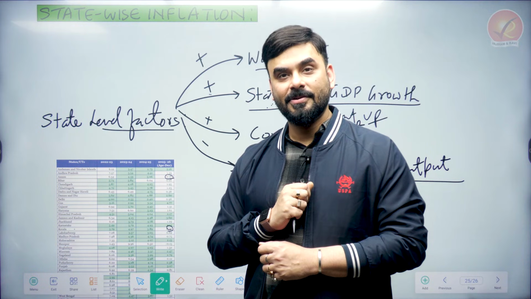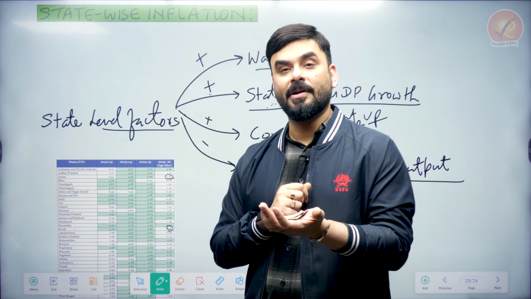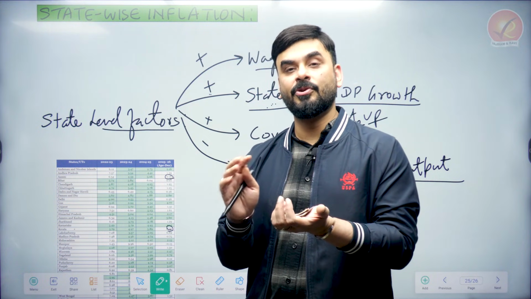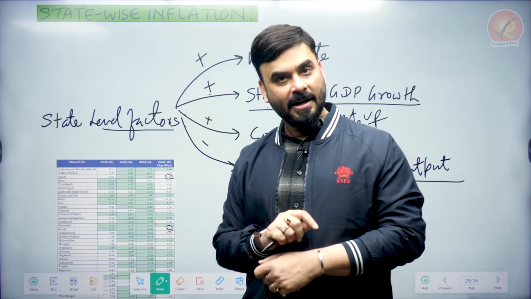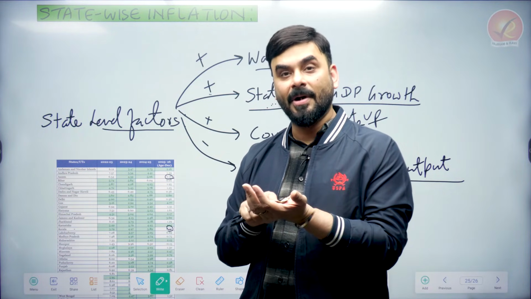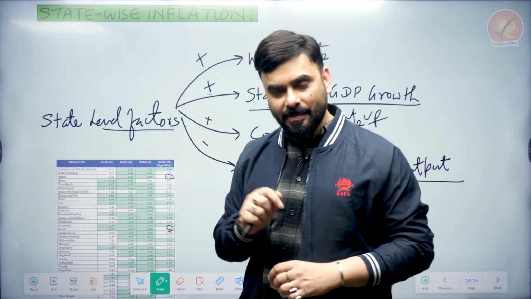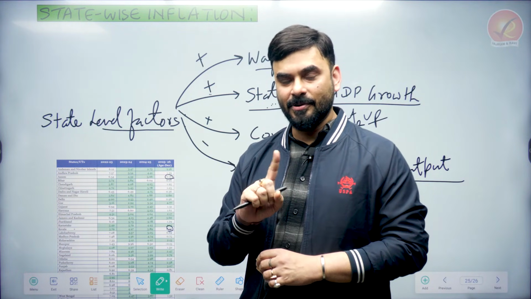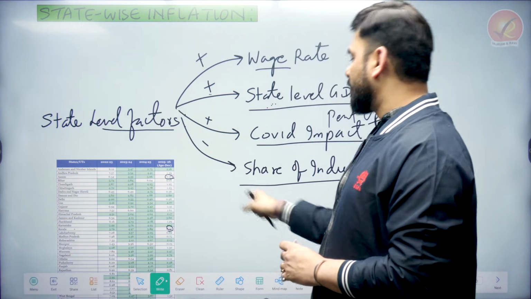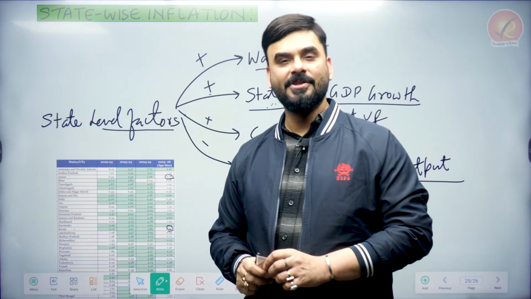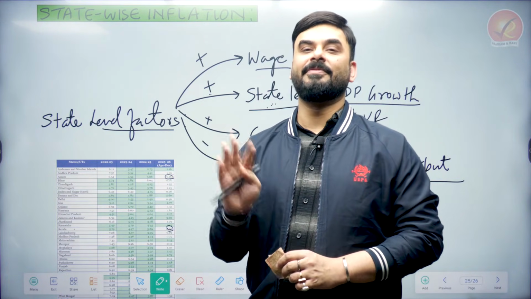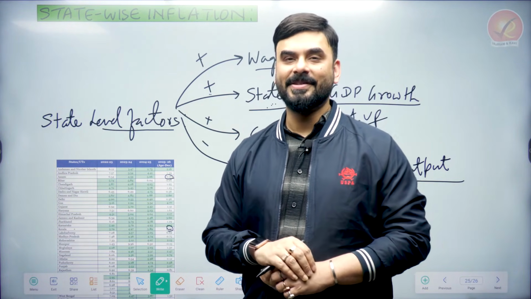So then what will happen? Suppose I am in Assam, I have purchasing power, but because of difficult geography, roads and bridges are not ready, I am not getting a washing machine and refrigerator. I'll put in a demand, but I will not get it. Inflation might be higher. So the economic survey says that inflation is not because of one reason, it is because of a combination of reasons, and because of this combination there is an interstate difference, right? This is what you have to understand.